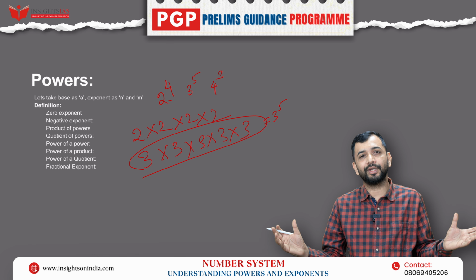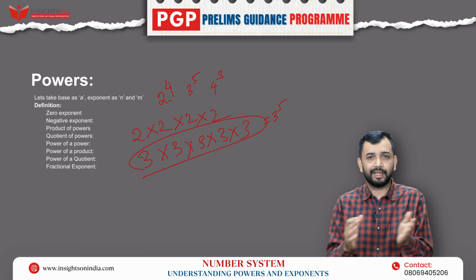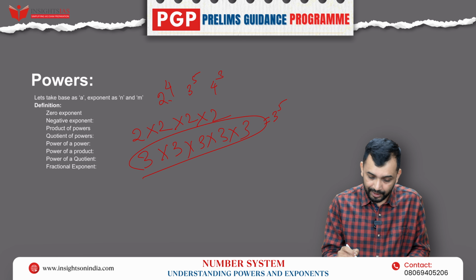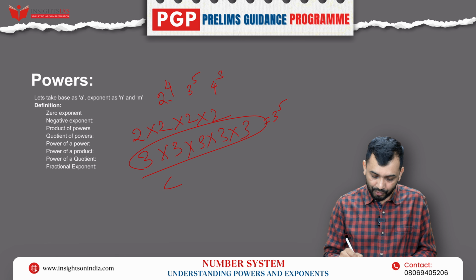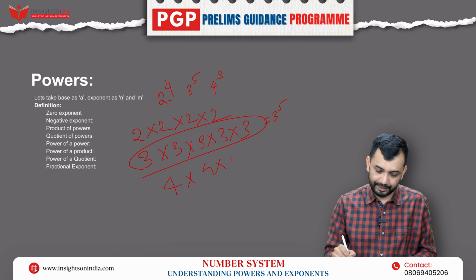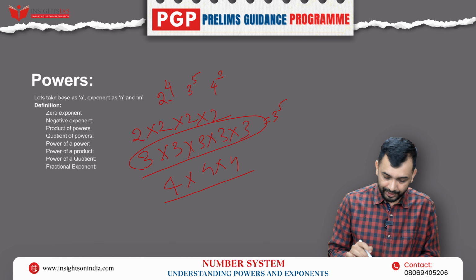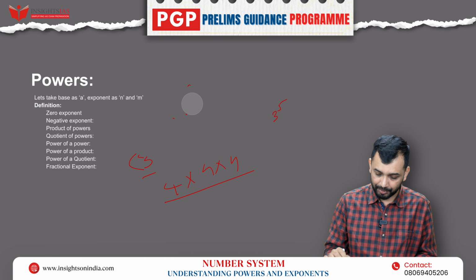Whenever you have 2 to the power of 10, it is nothing but 2 multiplied with itself. How many times? 10 times. Similarly, what is 4 cube? 4 into 4 into 4. This is the power. The meaning of power is nothing but only this. Now, once you understand this, let's go to the properties.